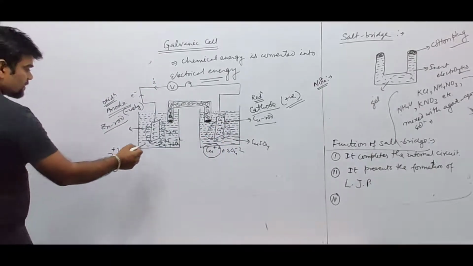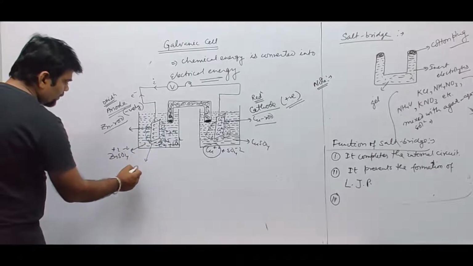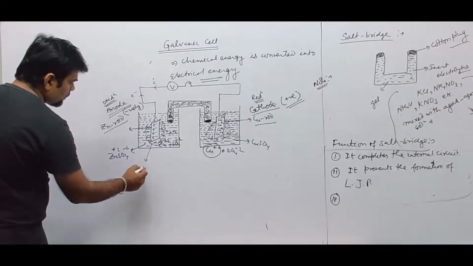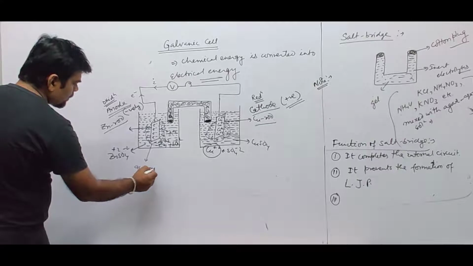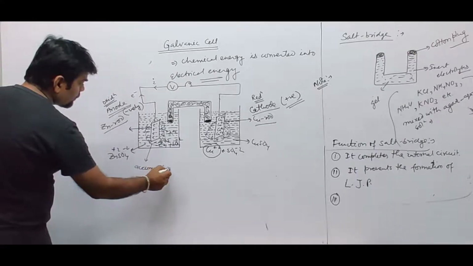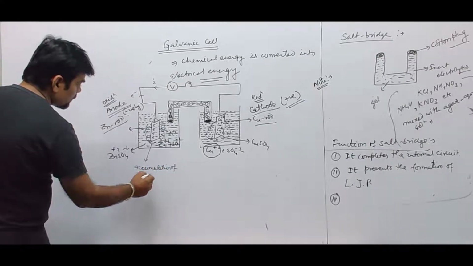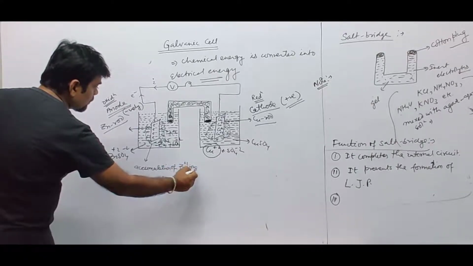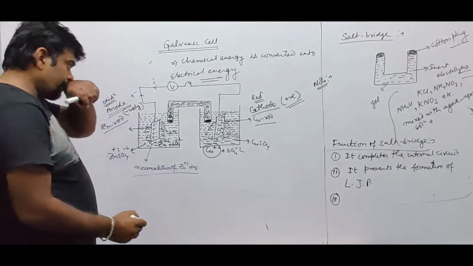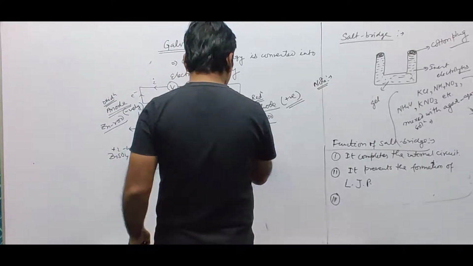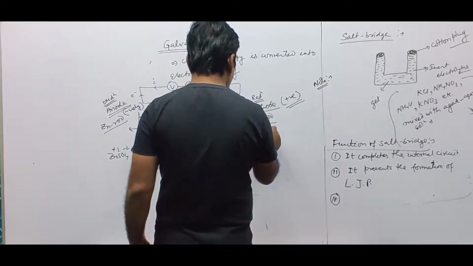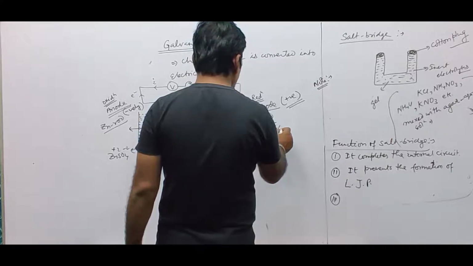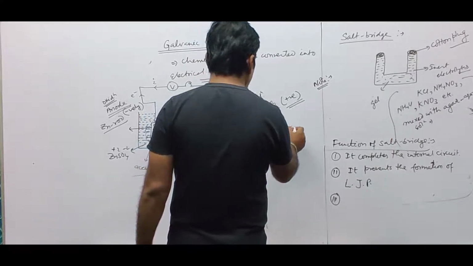So, at this place there is accumulation of zinc ions. Over here, there will be accumulation of sulfate ion.